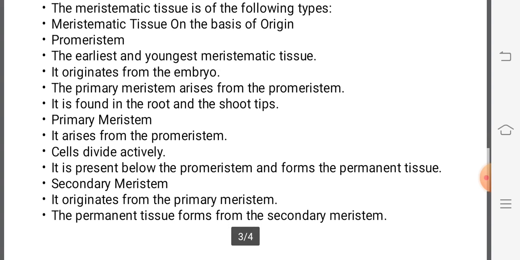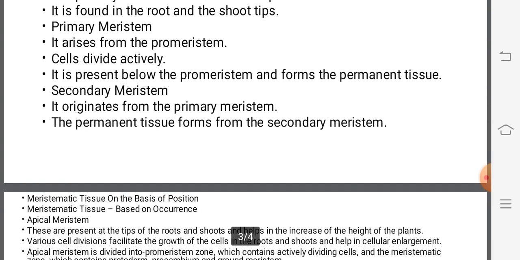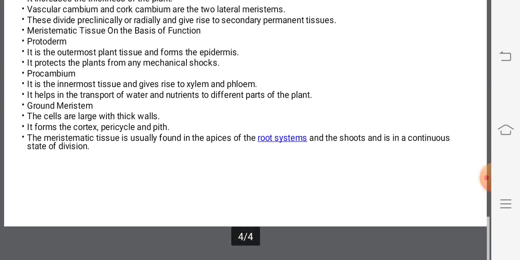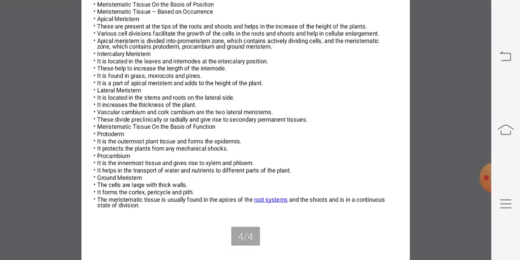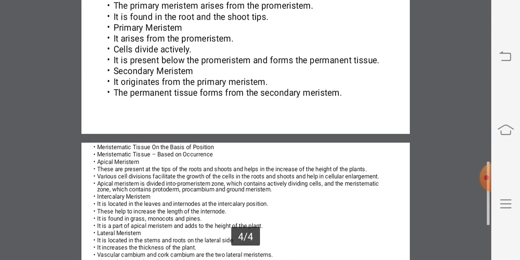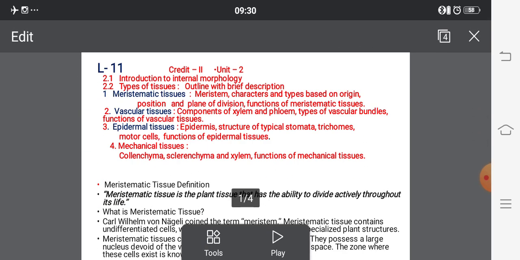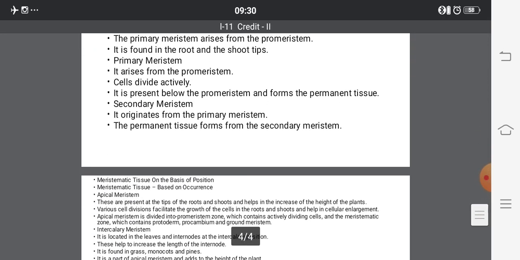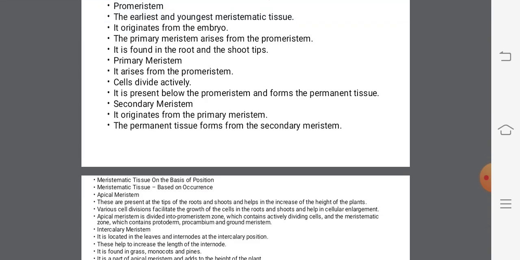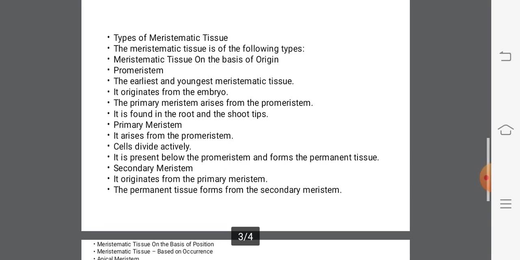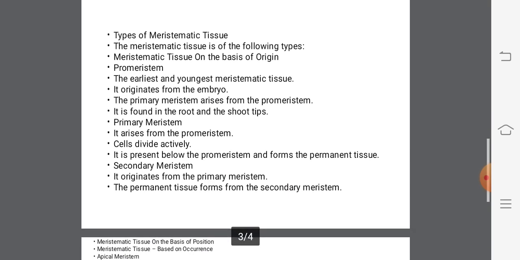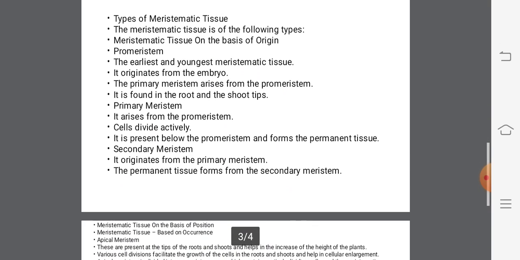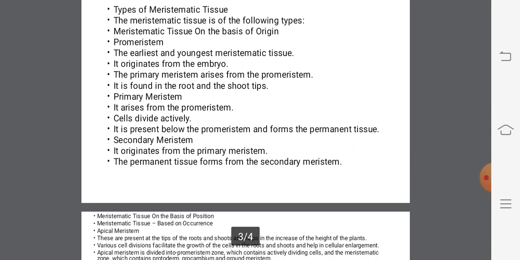As we observe this diagram, it shows the formation of the apical meristem. It shows the earliest cells originating from the embryo, the root and the shoot, and the primary meristem develops from this.